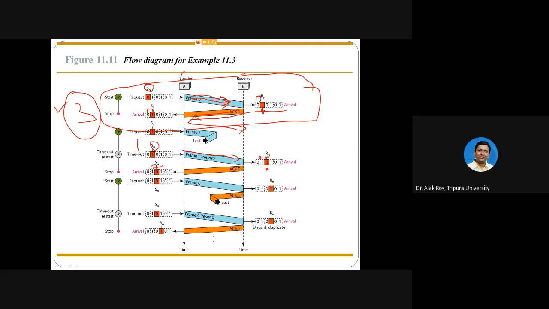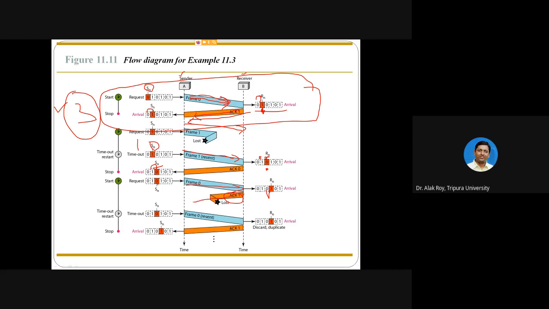Next, frame 0 is transmitted. After receiving frame 0, the pointer is moved from 0 to 1, and the receiver replies with ACK 1. Let's take it that this ACK is lost for some reason.